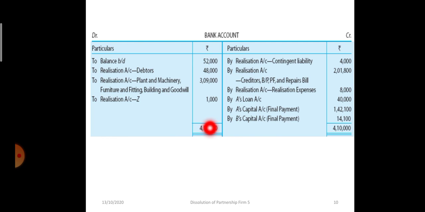Total 4,10,000 rupees. These liabilities were settled: contingent liability 4,000 rupees, all the liabilities including creditors, bills payable, provident fund, repair bills 2,01,000. Realization expenses 8,000 rupees. A's loan 40,000 and the balance of A and B is 1,42,100 and 14,100. See, the total of both the sides is 4,10,000 rupees.